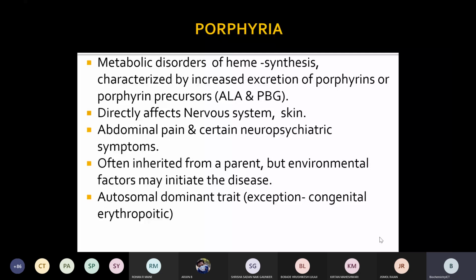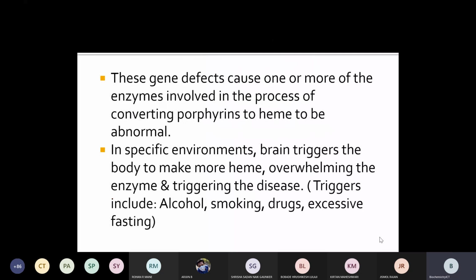We'll see the types, how they are classified and how they can be differentiated from each other afterwards. Before that, why is there a defect? The gene defect causes one or more of the enzymes involved in converting porphyrins to heme to be abnormal.